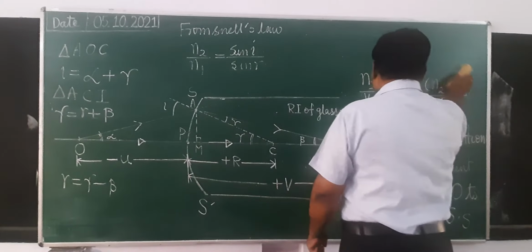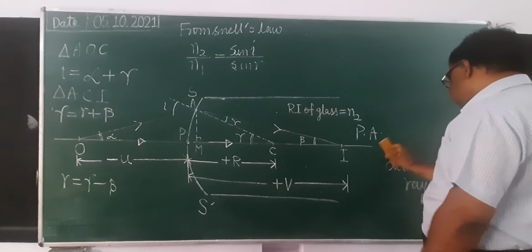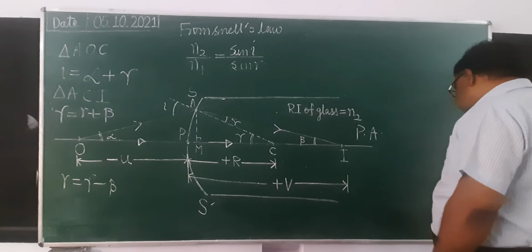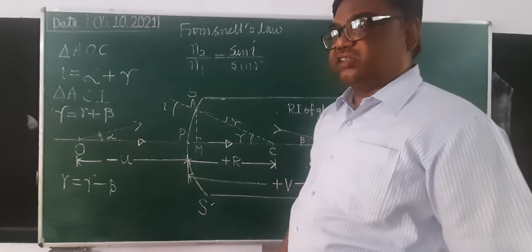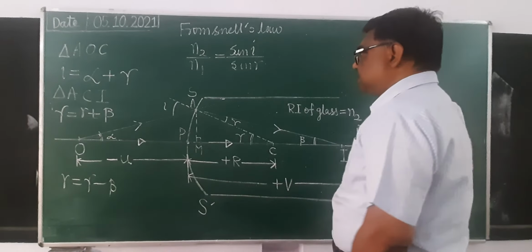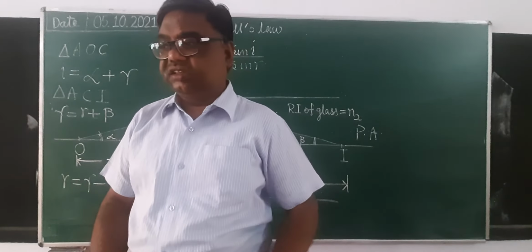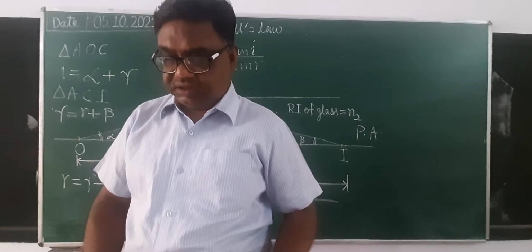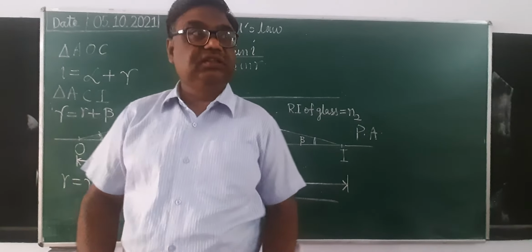Since the aperture of the refracting surface is small, write down, therefore i and r will be small angles.